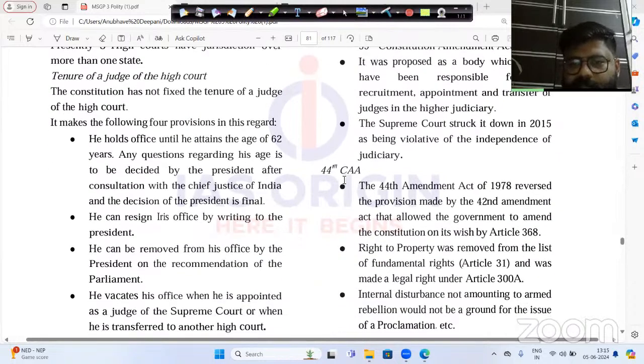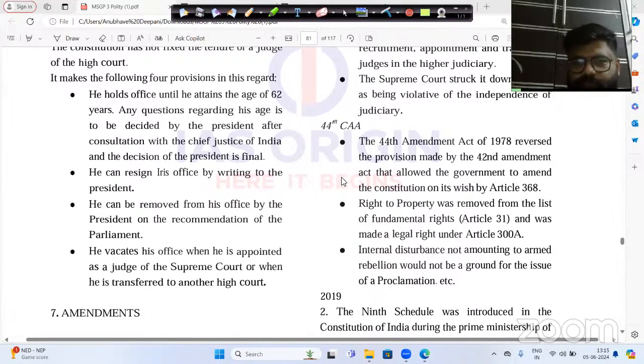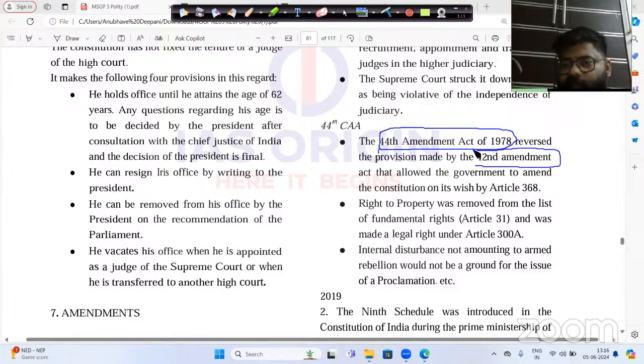Okay, now let us basically see the explanation of the 44th Constitution Amendment 1978 also. This 44th Constitution Amendment 1978 had a major role in cancelling the 42nd Constitution Amendment 1976. Please try to understand this thing, that when the 42nd Constitution Amendment 1976 was going on, there was the Indira Gandhi government in the center.